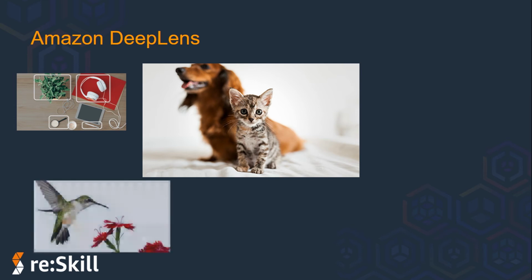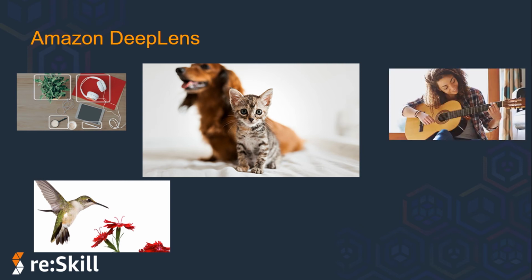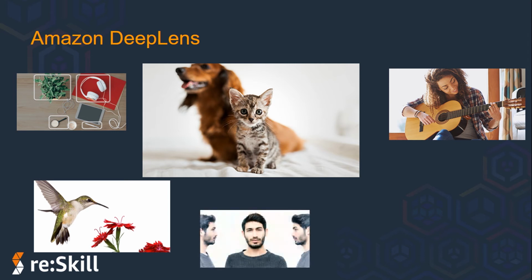Also, bird classification can be done. You can detect more than 200 species of birds using your DeepLens device. Also, activity recognition can be done. You can recognize more than 30 kinds of actions such as brushing teeth, applying lipstick, and playing guitar. Another amazing thing here is head pose detection.